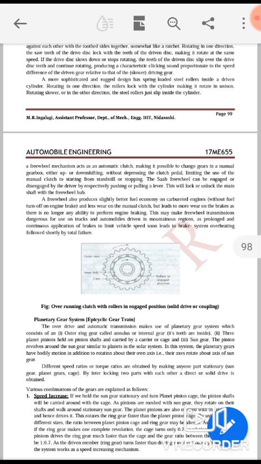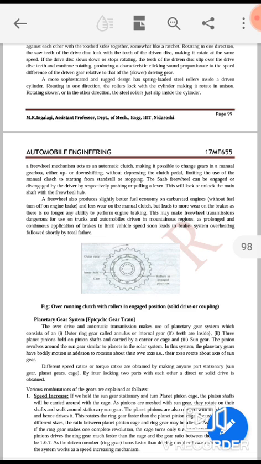This may make freewheel transmission dangerous for use on trucks and automobiles driven in mountainous regions, as prolonged and continuous application of brakes to limit vehicle speed soon leads to brake system overheating, followed shortly by total failure.